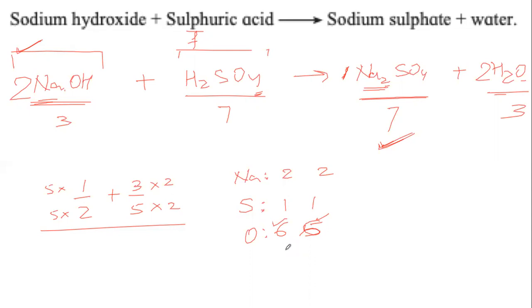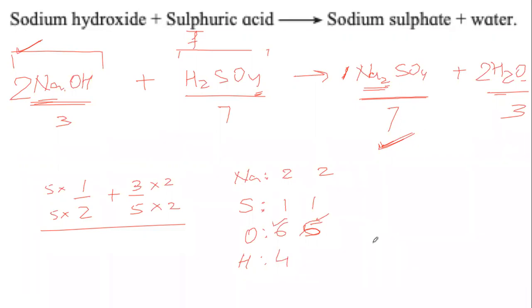So sodium is balanced, sulfur is balanced, oxygen is balanced. What remains? Hydrogen. Let us see. Count and tell me how many hydrogen atoms are now there on the left hand side, on the reactant side. Correct, 4.